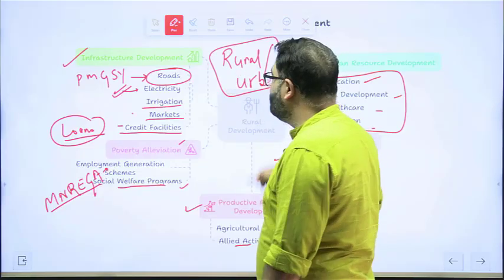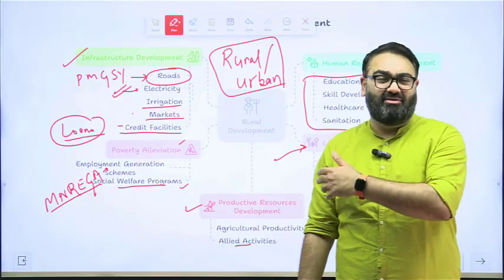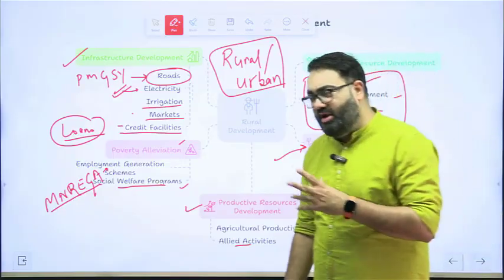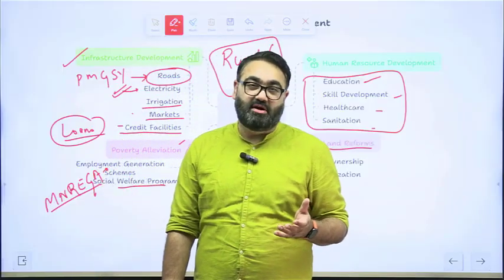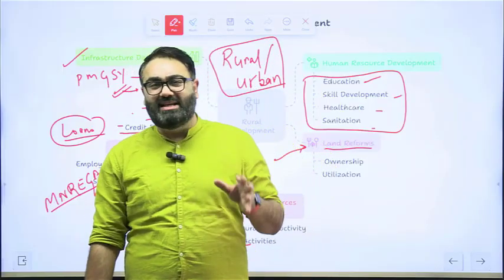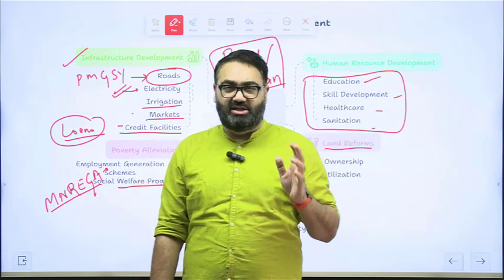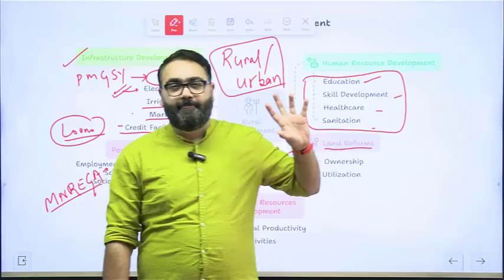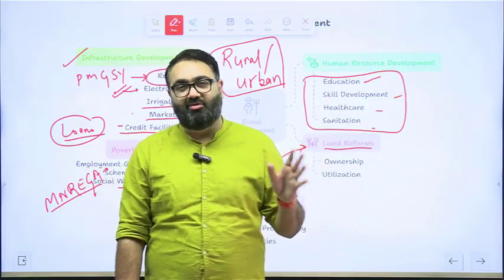We often use these words in economics and in the social sector, governance, etc. That this is for rural areas, this is for urban areas, but at least you should know the difference between the two. So as per the census, when the government takes up all the details of the population, there is a specific definition of what is a rural area and what is an urban area.